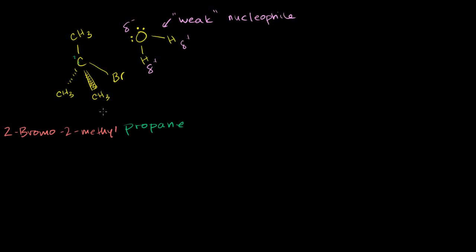Let me draw all of bromine's valence electrons. So it has that 1 that's on that side with the carbon. Let me draw the carbon electron on the other side of that bond. And then it has 6 other valence electrons. So 1, 2, 3, 4, 5, 6, 7 total valence electrons.